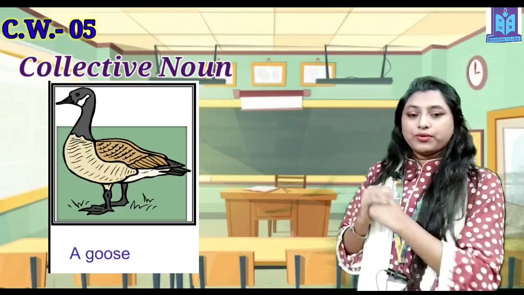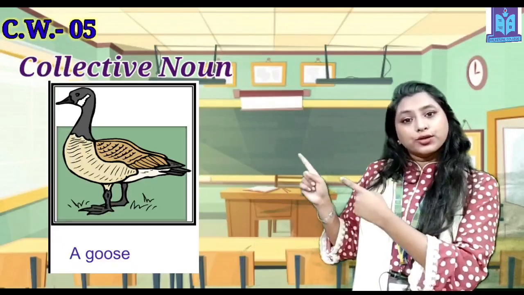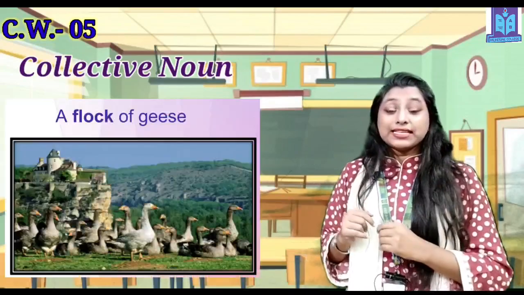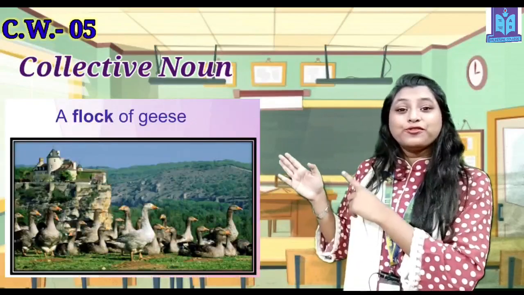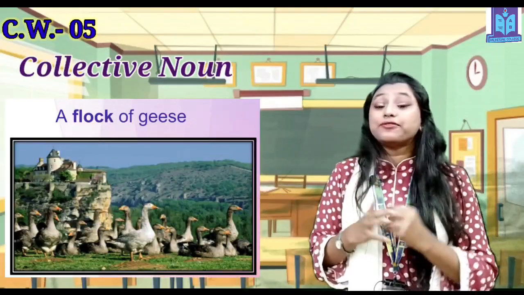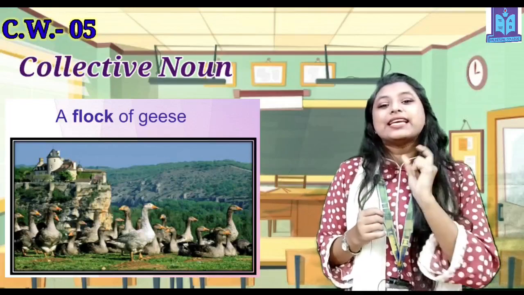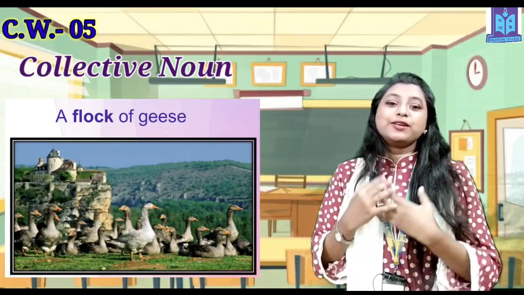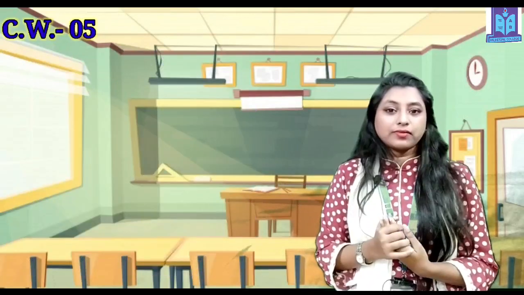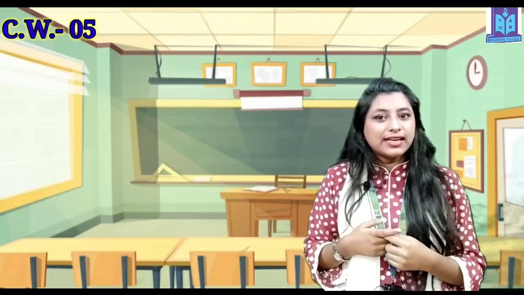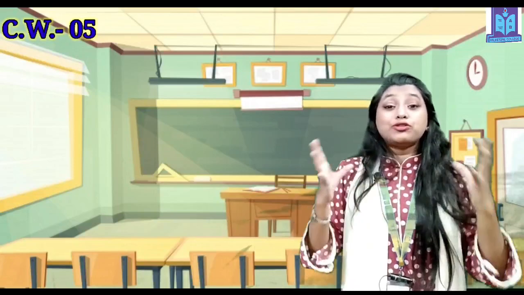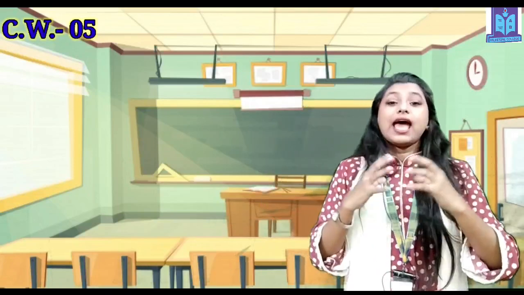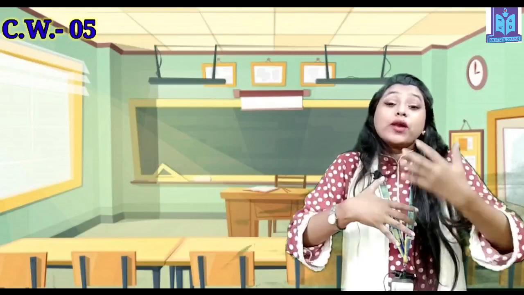Now, another example, you can see a goose. Now you can see a flock of geese. You know that the plural form of goose is geese. So in this way you have to learn about collective nouns. Are you confused? Let me tell it in detail how to form collective nouns and some more examples.